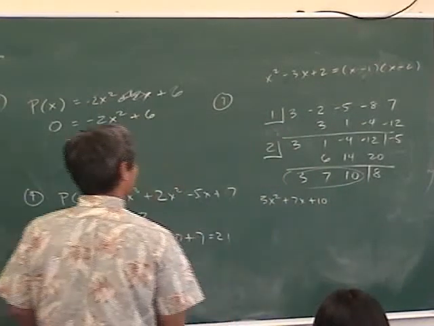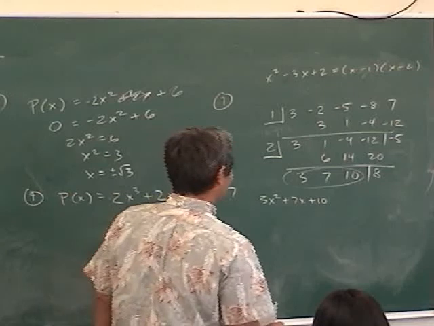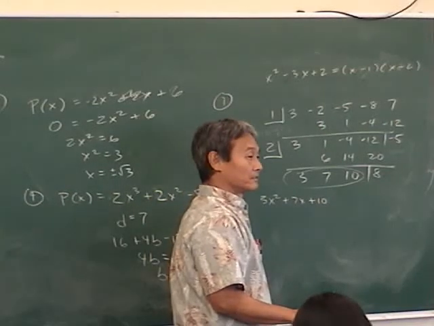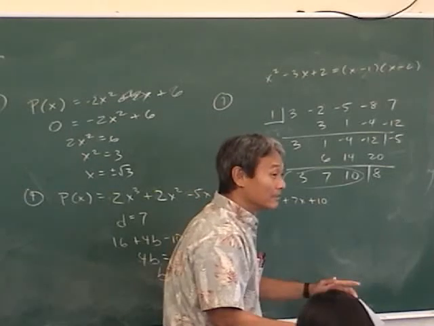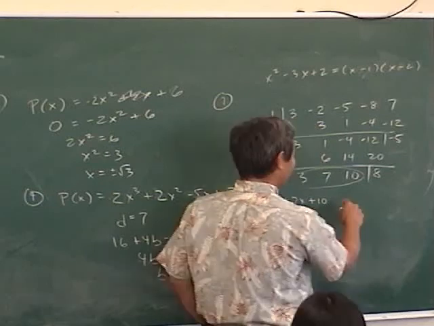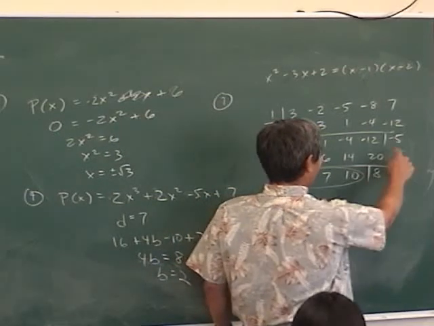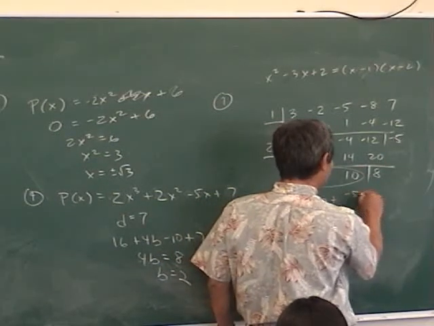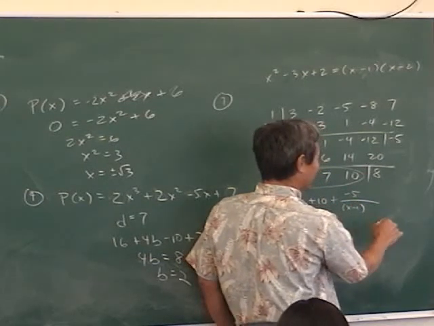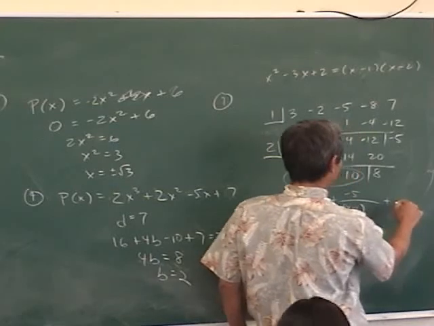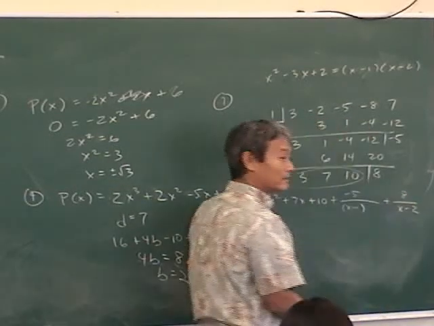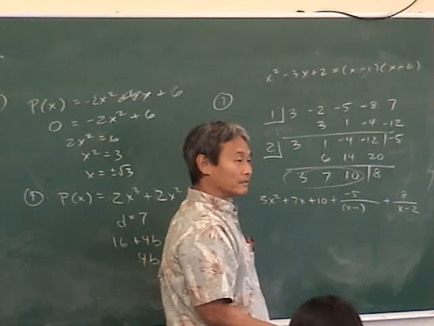Anybody? Why? Just go negative 5 over x minus 1 plus 8 over x minus 2. Okay, say that again. Negative 5 over x minus 1, plus 8 over x minus 2, like that. Why is that though?